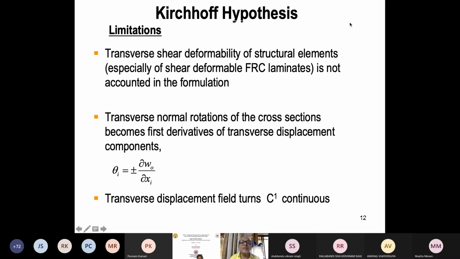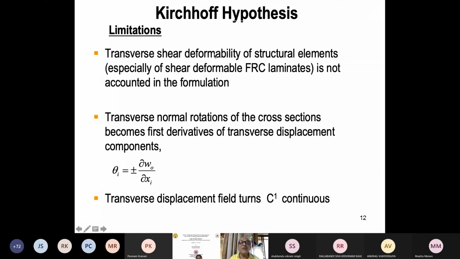So the limitation of Kirchhoff, it is not only Kirchhoff, but all of these. I mean, Bernoulli, Euler, Kirchhoff, Poisson, Love, everything. What are the limitations? Transverse shear deformability of the structural element is not included; there is no transverse shear energy included. This has become very important in fiber reinforced composite laminates, because there is enormous shear energy there.